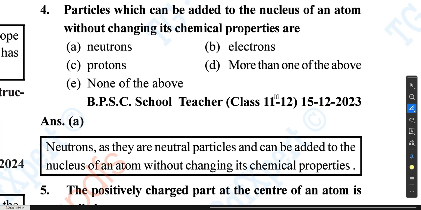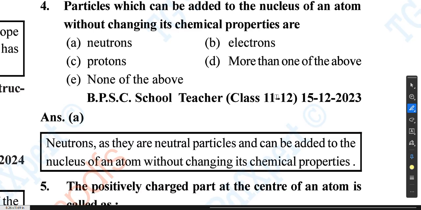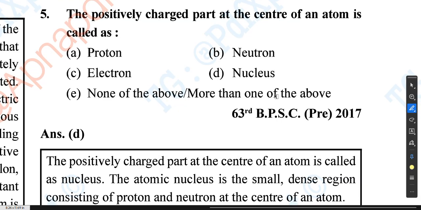Particles which can be added to the nucleus of an atom without changing its chemical properties are called neutrons, as they are neutral particles. Now question number 5: the positively charged part at the center of an atom is called as